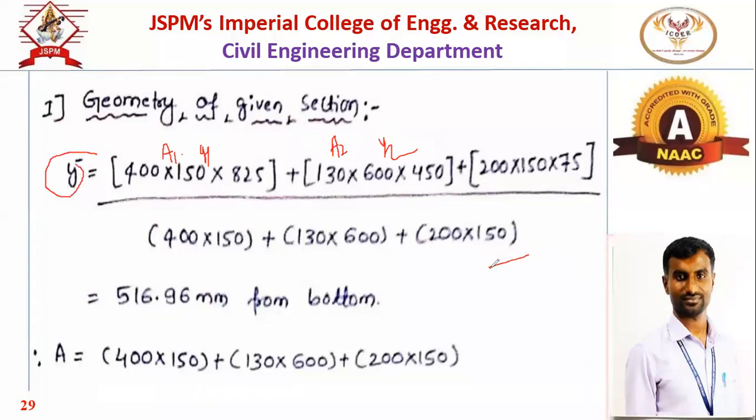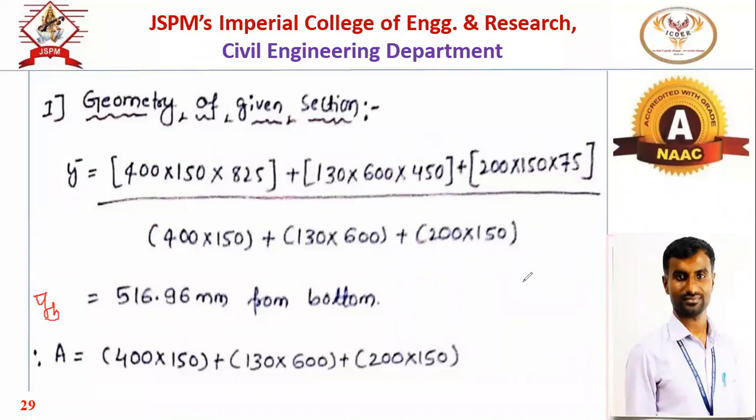Suppose this is the I section. So from the bottom, we are finding out this centroid. That's why all the distances Y1, Y2, Y3 are from the bottom. So this is area of the bottom flange, and the centroid of that bottom flange with respect to bottom, divided by total area. Now this is the centroid from the bottom, or we can say YB bar.